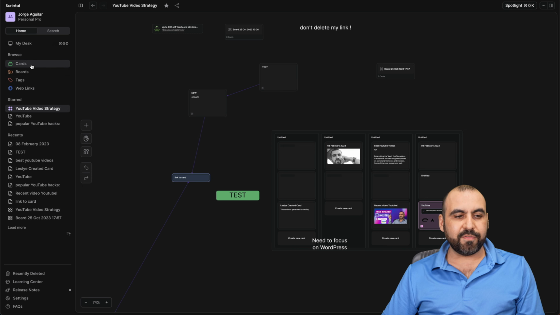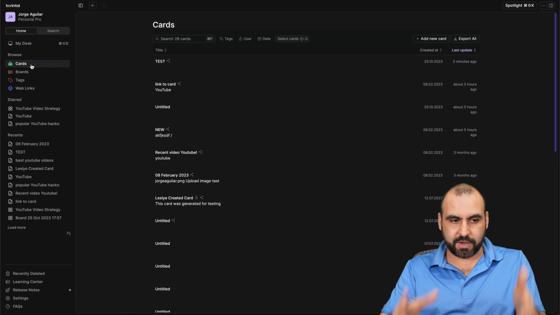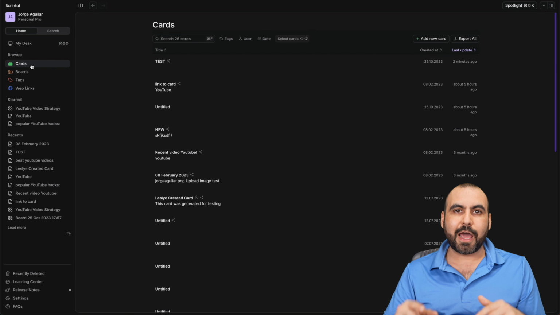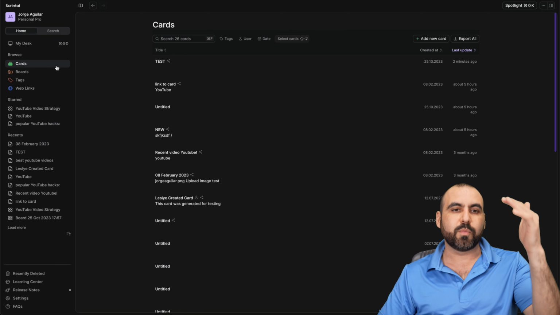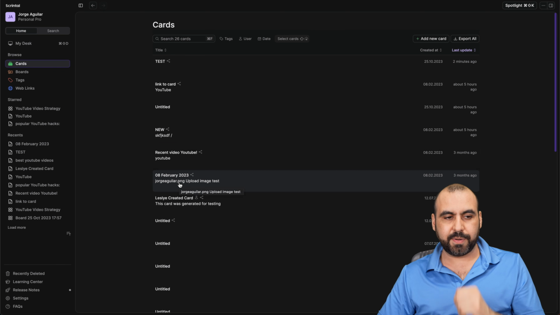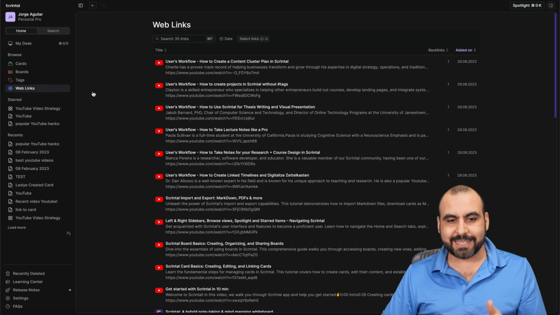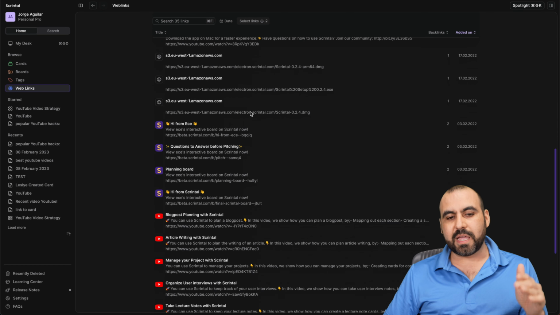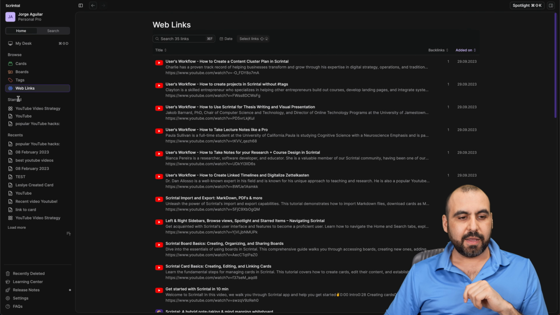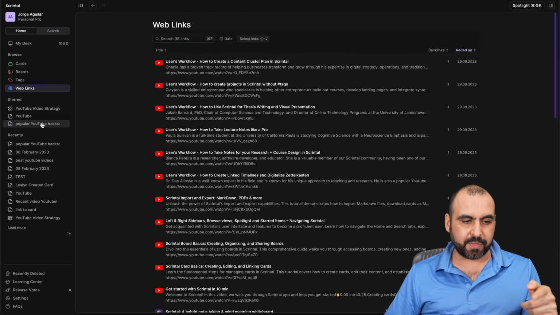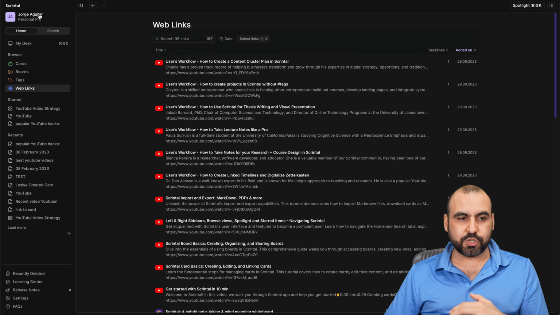I'll go to home. I'm able to view all my cards from here, in a neat form. I don't have to go into every single board. If I just want to view cards from all the boards, I do it from here. If I want to view boards, if I want to view tags, if I want to view web links, any links that are found, you'll be able to view them right here, okay? And then we have our start, which I've already favorited these three, my recent works, and my options here on the bottom. So it's a really neat way to use your collaboration.